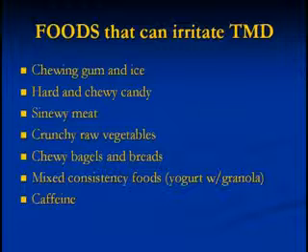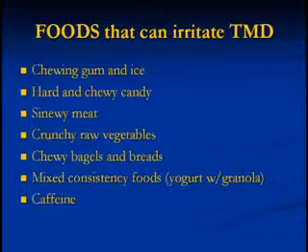Things that provide no nutritive value, such as chewing gum and ice, or hard and chewy candy like taffy or toffee. Sinewy meat, so this is your excuse when you guys go out to a restaurant to order the finer cuts of meat because it's better for your jaw. Crunchy raw vegetables, carrot sticks, celery sticks, excellent for your health, can be potentially murderous for your jaw. So you need to understand that when you're having an episode of jaw pain, you need to avoid these things. Not saying eliminate them forever from your diet, but avoid them.